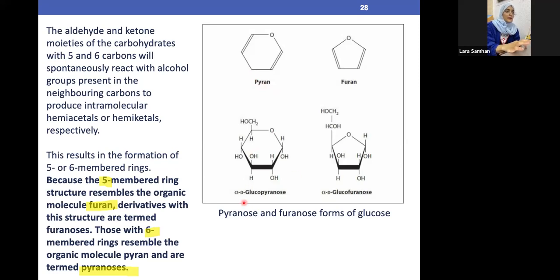For example, in this case, we have alpha. Why is it alpha? Alpha and beta are quite important, and they usually like to ask about them. Alpha is the opposite side. That means the OH is down and the CH2OH is up. So this is down, this is up. That means it's alpha. Compared to this one here, it's also alpha. Why? Because this OH is down and this CH2OH is up. That means both are in opposite directions, so it's called alpha. Okay, is everything crystal clear till now?